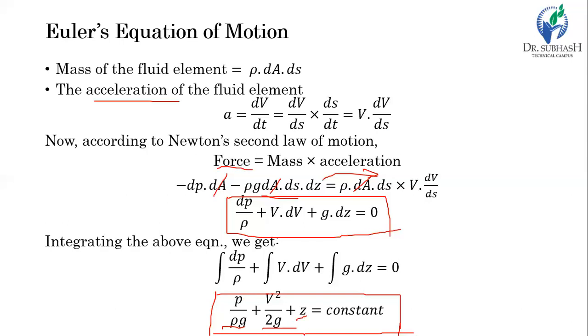So what do these three indicate? Together they indicate the energy of a particular fluid flow, and that energy will remain constant. That is the Bernoulli's equation. The pressure head indicates the energy because of the pressure, the kinetic head indicates the kinetic energy, and z is the energy possessed by the fluid because of the elevation. So this is the Euler's equation of motion, and from that we have derived the Bernoulli's equation of energy.